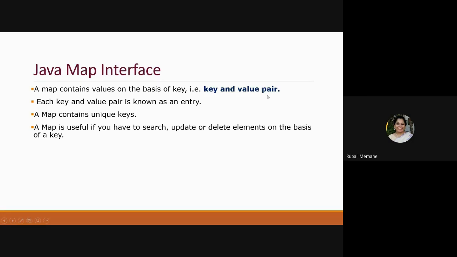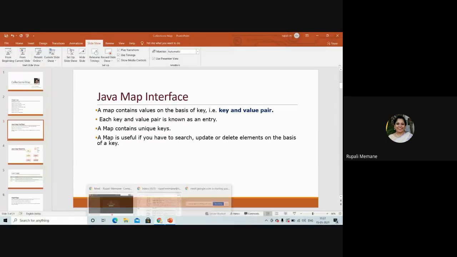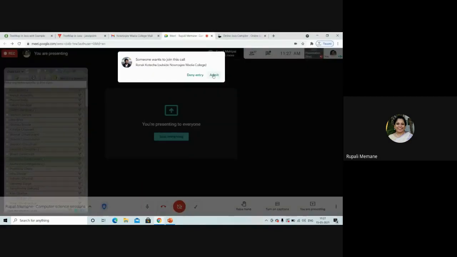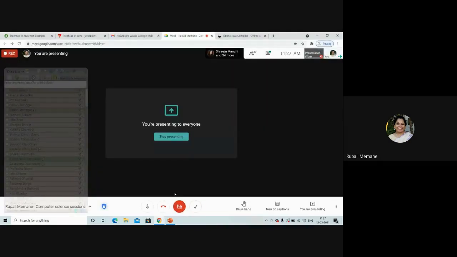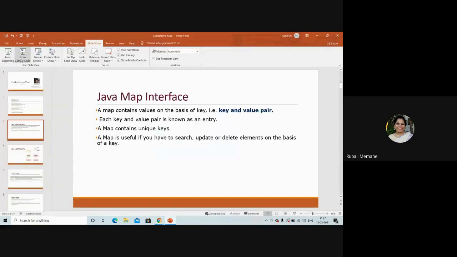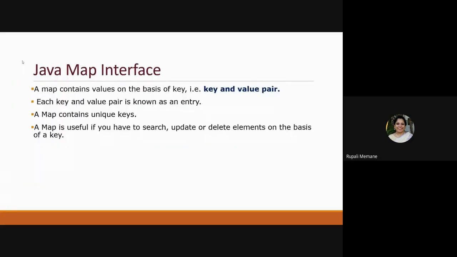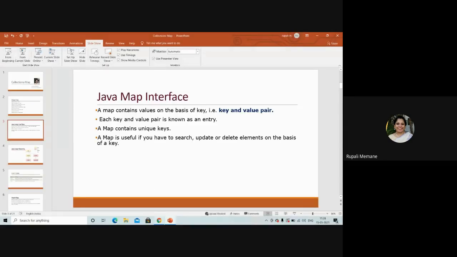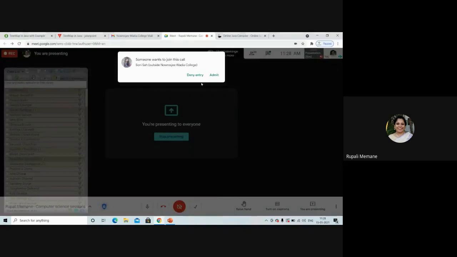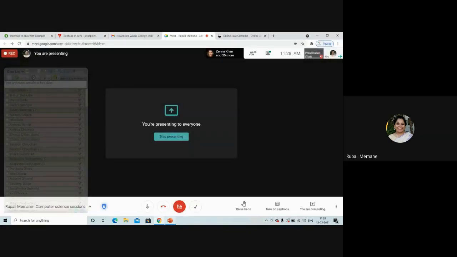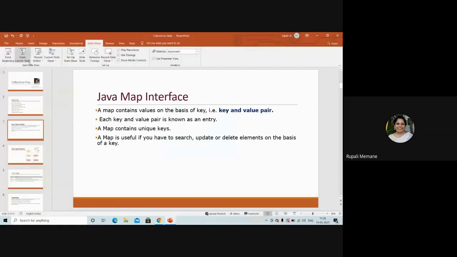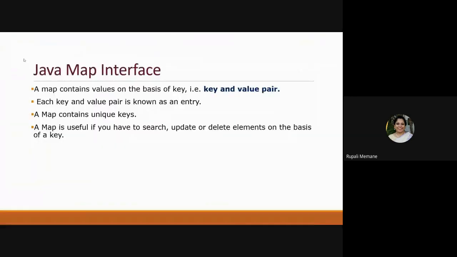Similarly, when you are trying to insert the elements, in that case also you cannot skip the index ID. Up till now we have seen that we just add the elements, we don't specify the index. Whatever the interface is, it will arrange the index accordingly. But here, when we are trying to insert, we need to insert with respect to its key only. Whatever the key is, you need to have an associated value along with that. So it will always go according to the key and the value.